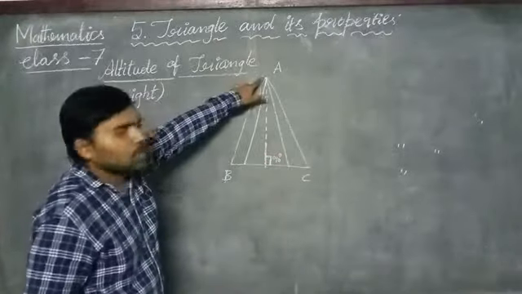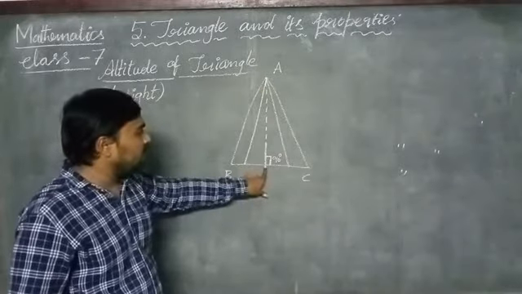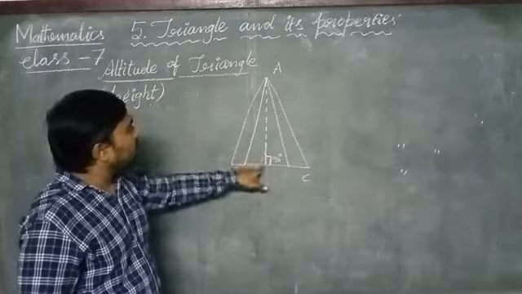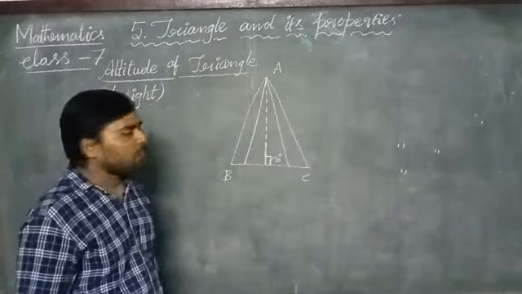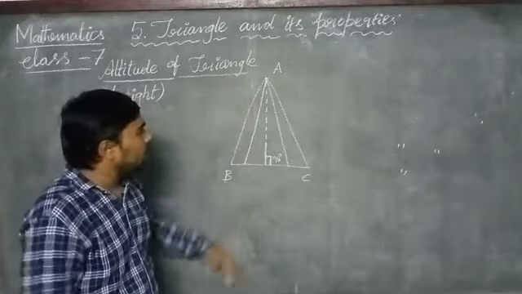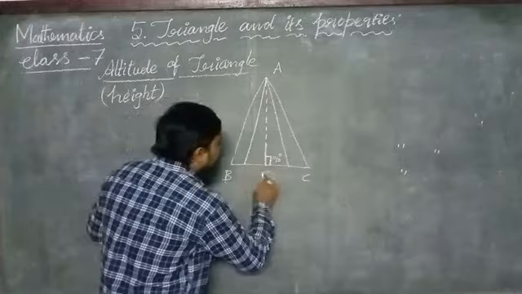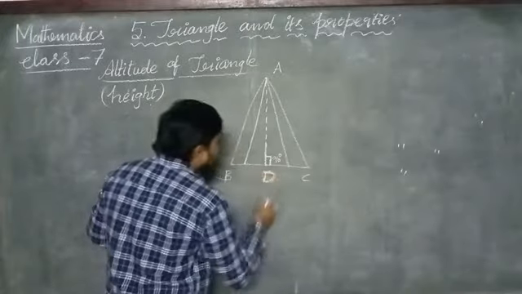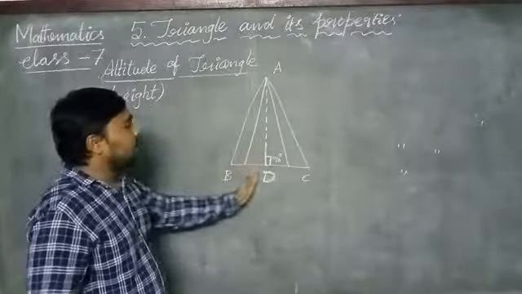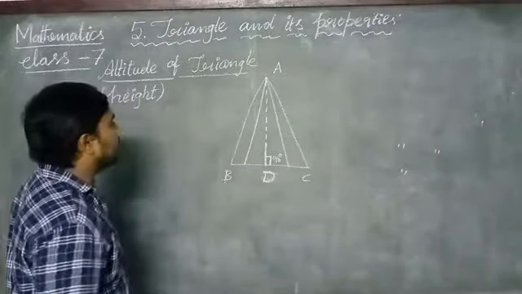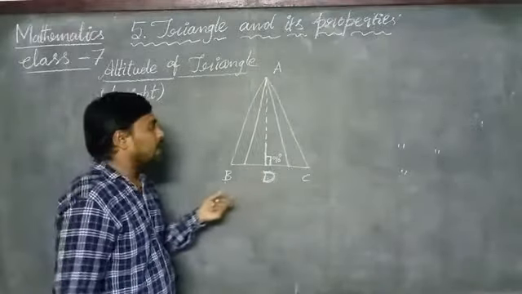A line segment which joins the vertex and the opposite side BC with an angle of 90 degrees shows the complete height of the triangle. Okay, in this triangle, let us assume this is the point D. Here the line segment AD is the height of the triangle. This AD is called the altitude of the triangle.